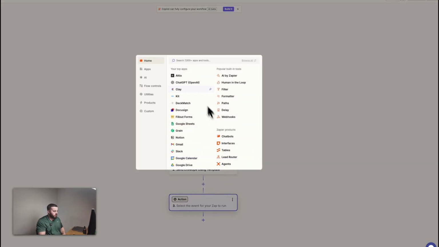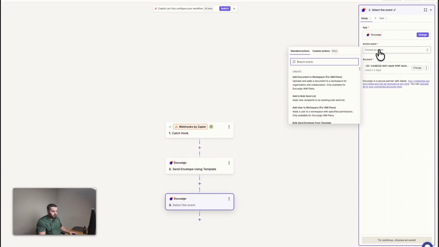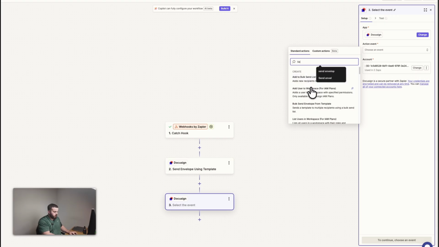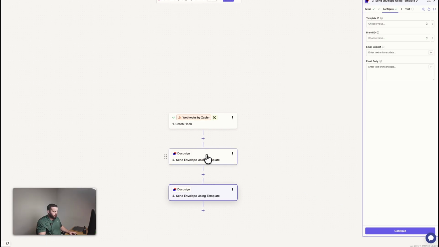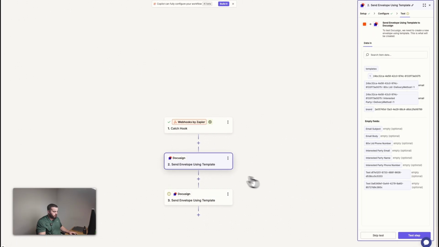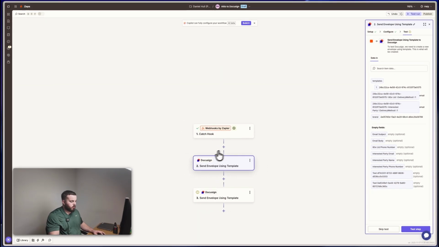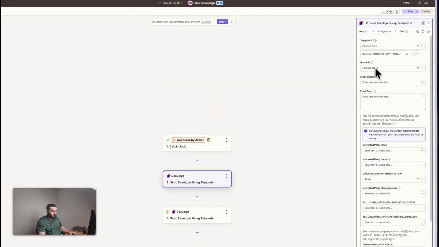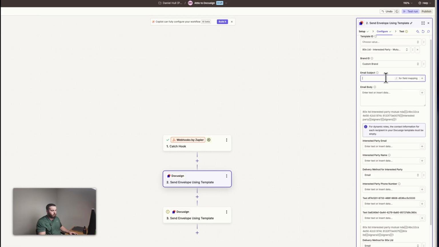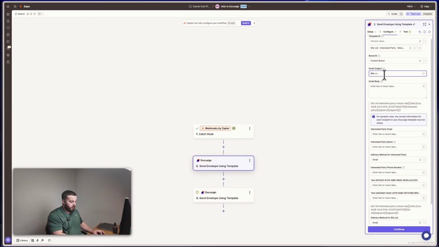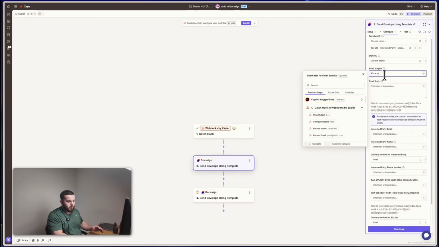And let's go ahead and add in the other document that I'm going to send in the same workflow. So I'm going to send another envelope. And I'm just going to configure these exactly the same. It's just pretty cool that you can send two agreements from one workflow. If we click on configure, this is now where we can access the data that we sent out of Attio. So for example, on the email subject, you may put your company name and then the name of the company that you're sending the agreement to.